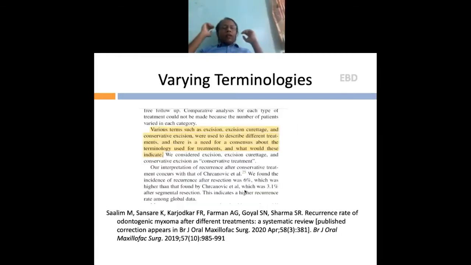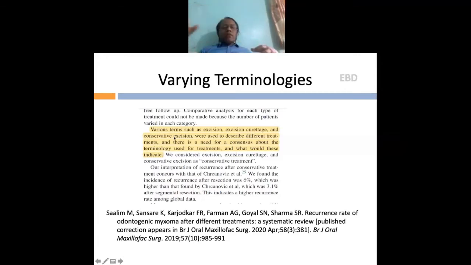And then of course we found that there are varying terminologies being used in the literature, and this was particularly in our odontogenic myxoma systematic review. If you read this yellow highlight, various terms such as excision. Now see the kind of terminologies that have been used. Excision curettage. Now what is excision curettage? We failed to understand that. And conservative excision. Now what do you mean by conservative excision? We thought that excision itself is a conservative procedure.